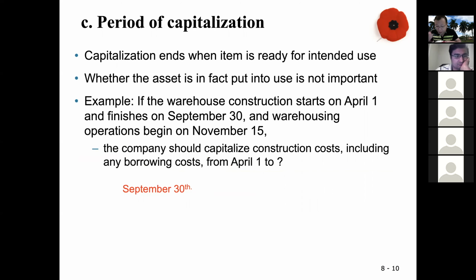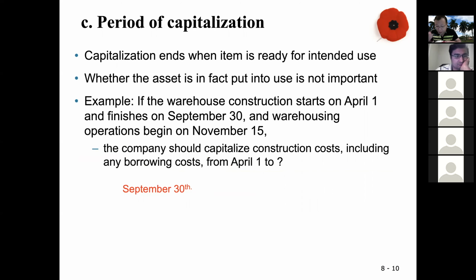But what if you stop construction before it's ready to be used because you know you're not going to use it? Well, then that's another problem. If you stop construction and decide you will never use it, then you have to recognize the loss. You have to get rid of the whole thing, because basically it's useless.